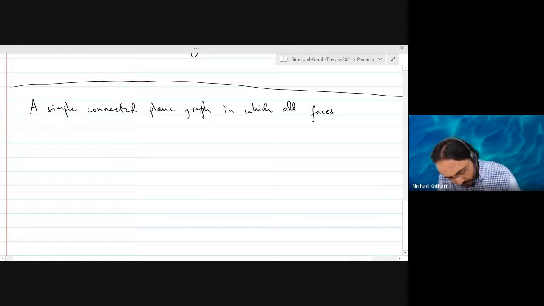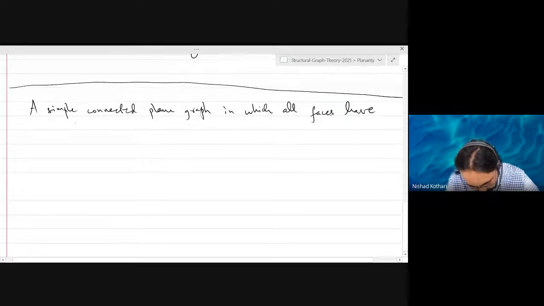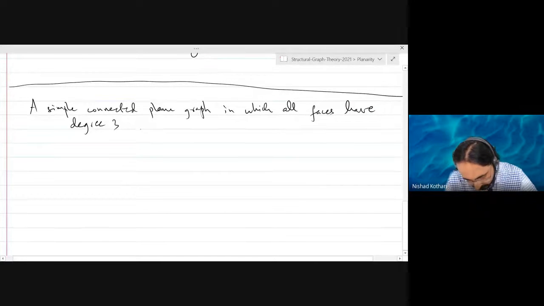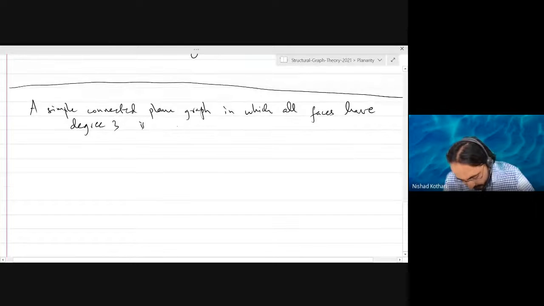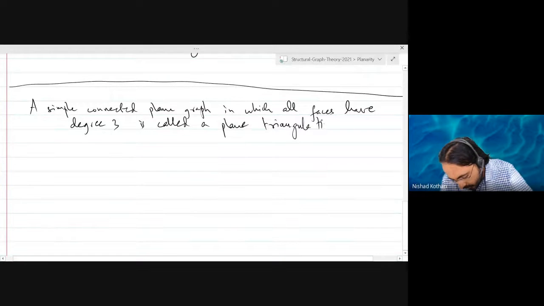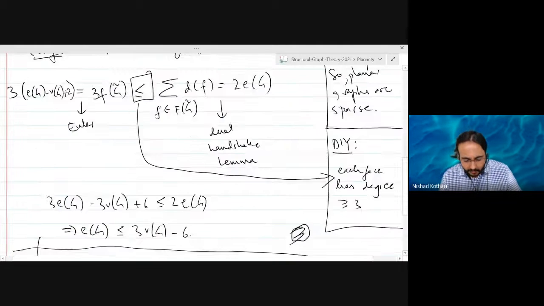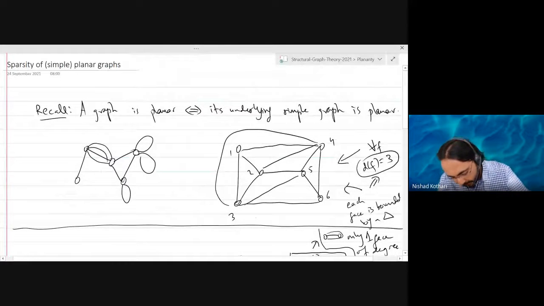So let's just put some definition. A simple connected plane graph in which all faces have degree 3 is called a plane triangulation. There is a reason it's called a plane triangulation, because you can prove that every face will be bounded by a triangle, in particular by a cycle, and that cycle will have length 3, right? So what we have here is a plane triangulation.